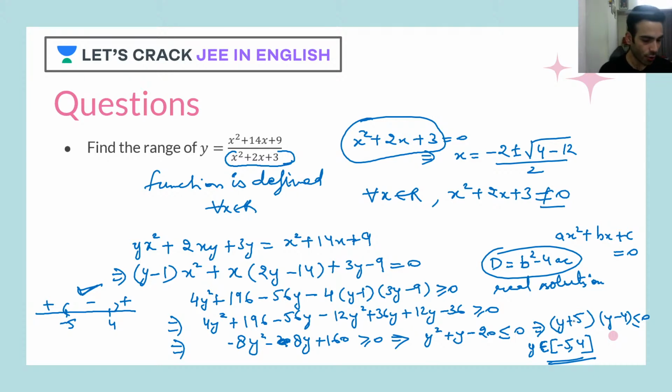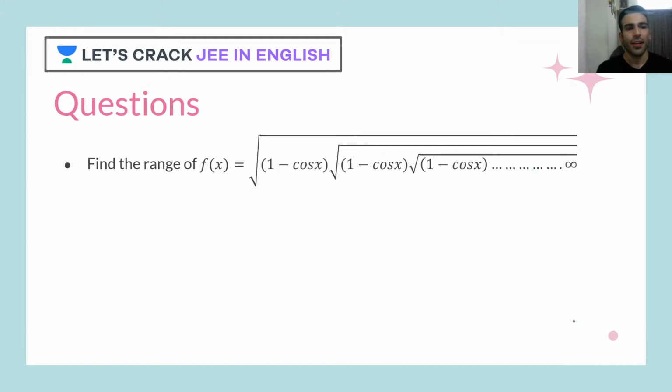Okay, since no one has asked a doubt, I'll move to the next question. Find the range of f of x equal to square root of 1 minus cos x, square root of 1 minus cos x, and it will continue till infinity. So infinite terms would be there in a similar fashion. Again, I'll give you guys 30 seconds. If you can crack the question, you can leave the answer here. I'll wait for you guys.